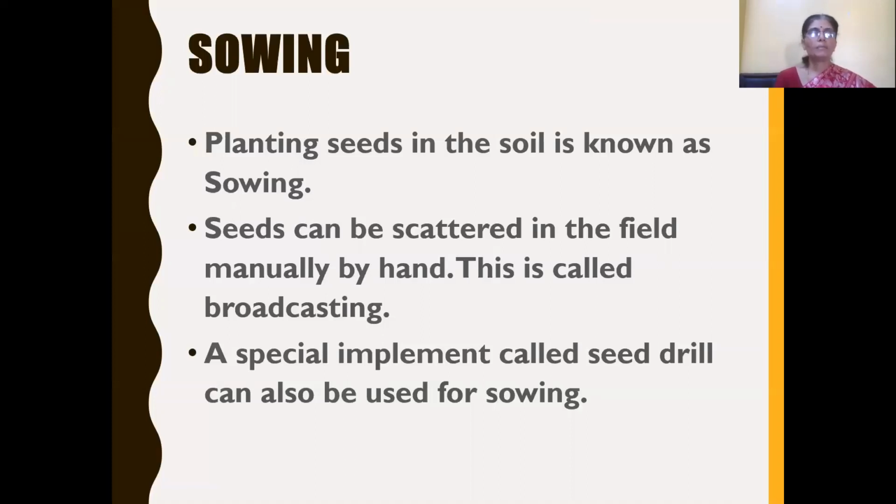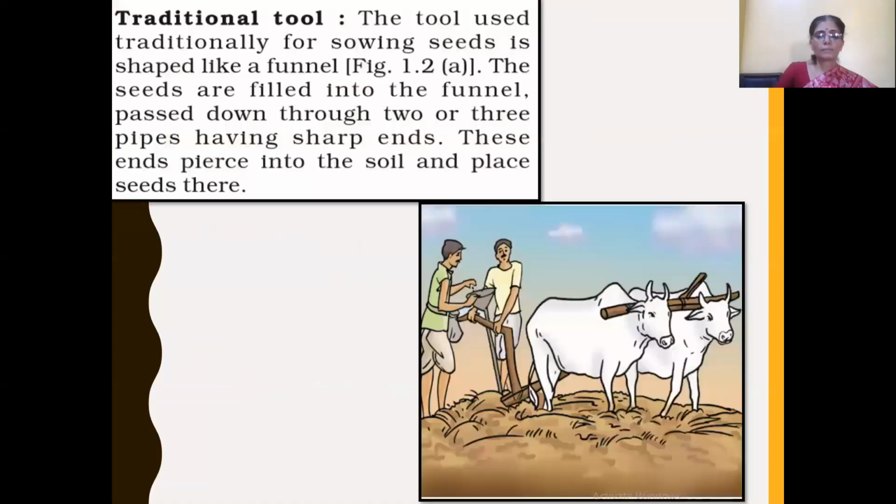The first method is manual, that is by scattering seeds, which is called broadcasting. And the second method of sowing seed is by using a special agricultural implement called a seed drill. Now let us learn about two types of seed drill: one is the traditional seed drill and the other is the modern seed drill.